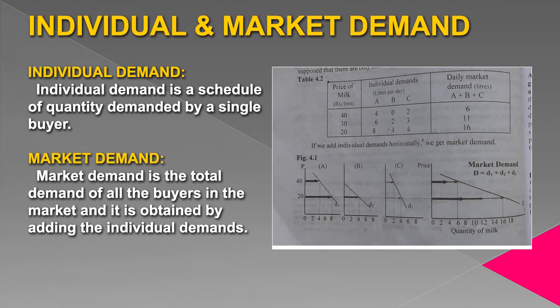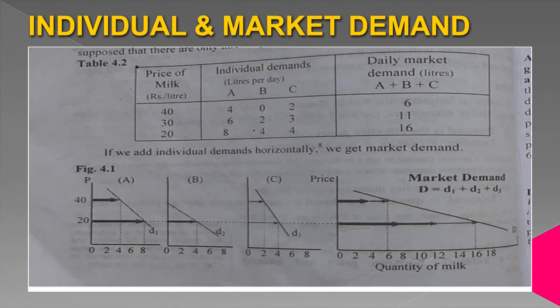Individual and market demand. Individual demand is a schedule of a quantity demanded by a single buyer. Market demand is the total demand of all the buyers in the market, and it is obtained by adding the individual demand. You can see in the graph or in table.